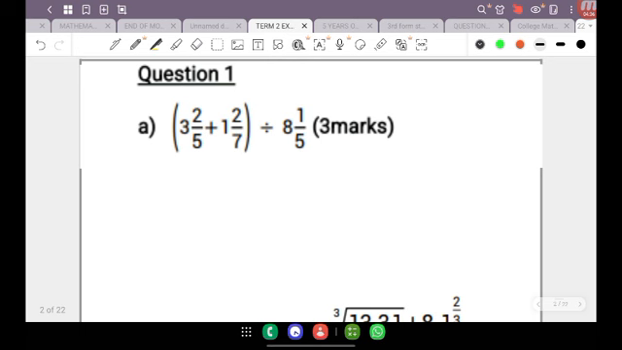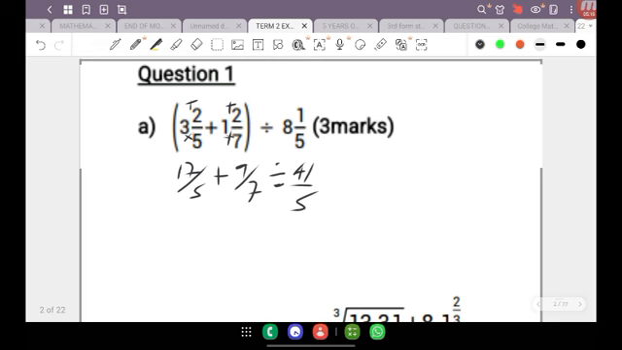So here we're going to go ahead and multiply the 5 by the 3, and we're going to get 15, and 15 plus 2 gives us 17 over 5. And then for the second fraction, 7 times 1 is 7, and we add the 2 here, and we get 9 over 7. All right, I'm going to proceed to continue converting all my mixed fractions to improper. So I'm going to have 5 times 8 is 40, plus 1 is 41 over 5.